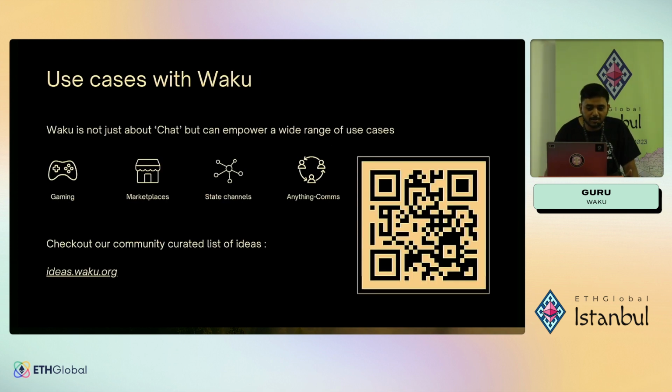So finally, some use cases with Waku. You can build gaming apps, marketplaces, decentralized state channels, or anything that can be done with human-to-human or human-to-machine communication. You can also check out our curated list of ideas by the community at ideas.waku.org, which has around 50 ideas. You can also feel free to contribute new ideas to the community.